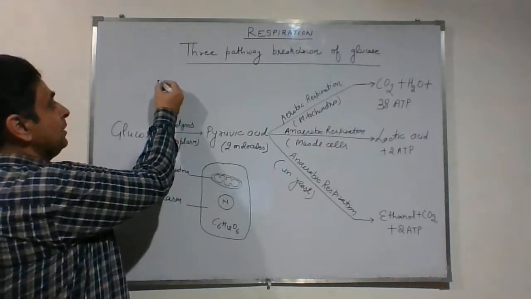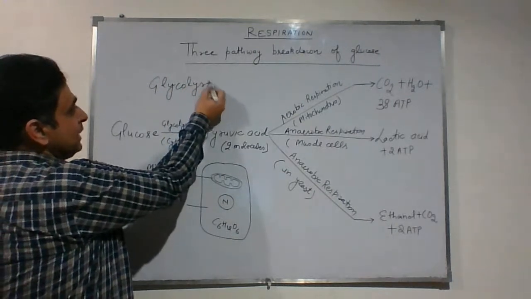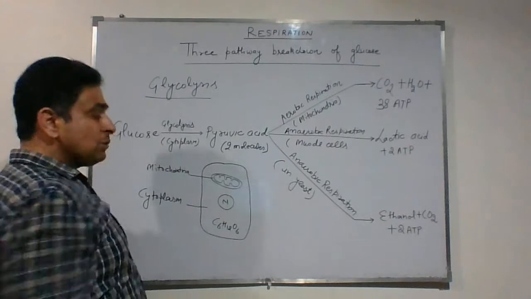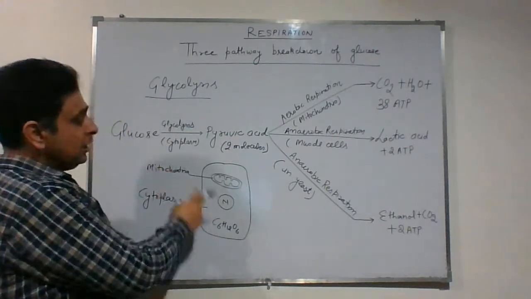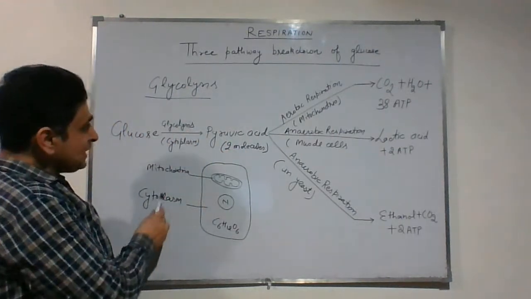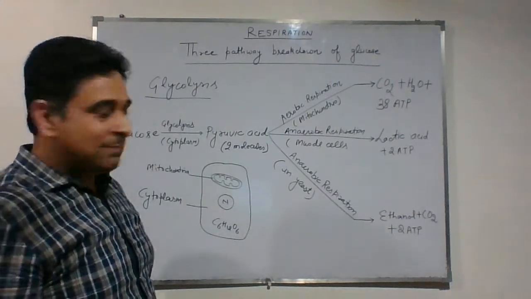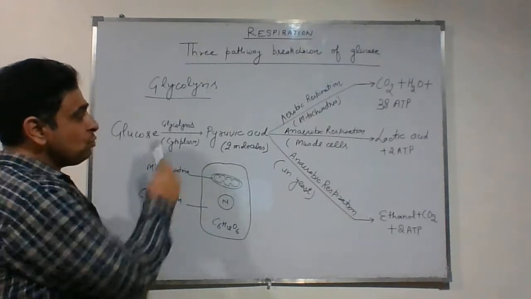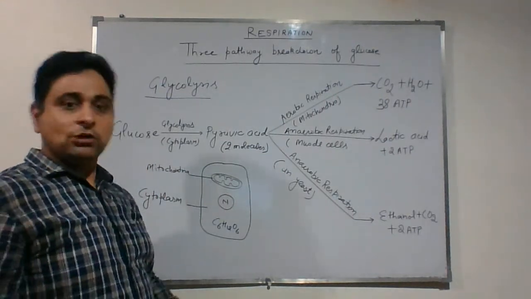I am writing here glycolysis so that you can see it easily. What happens when glucose reaches into the cells? Then it is further broken down into two molecules of pyruvic acid in the cytoplasm, and this process is called glycolysis. So how can you define glycolysis? The process of breakdown of one molecule of glucose into two molecules of pyruvic acid. Where does it occur? It occurs in the cytoplasm.